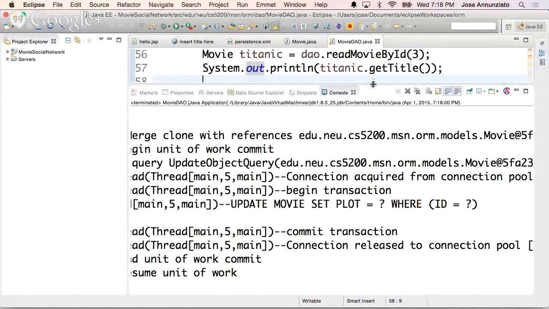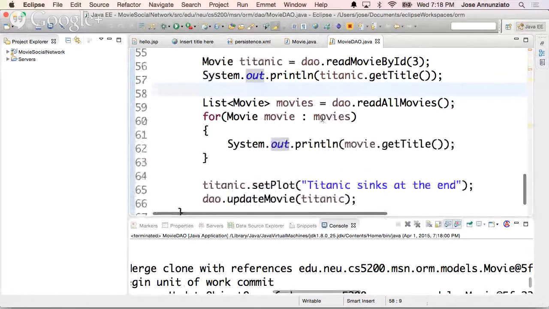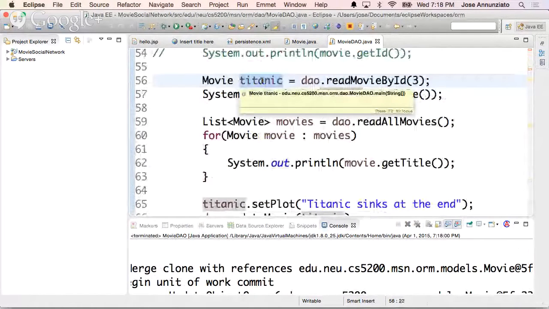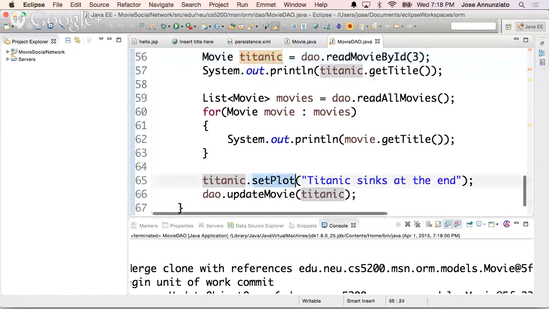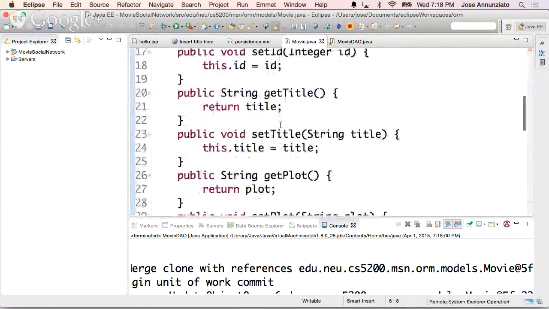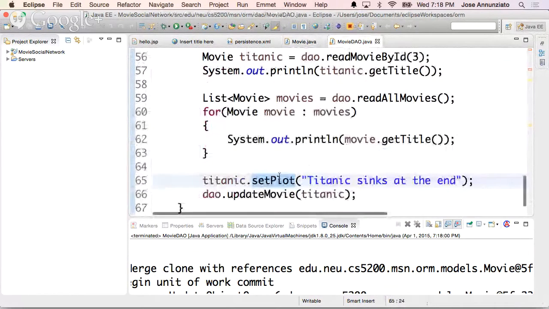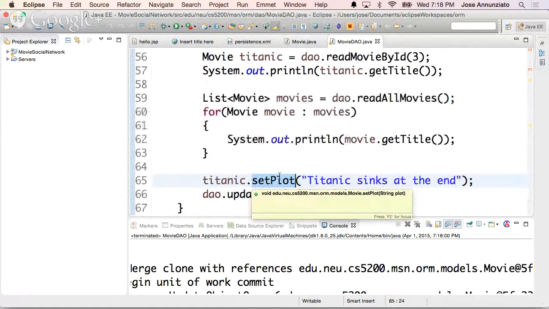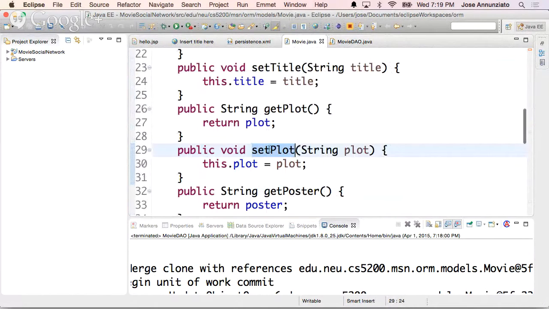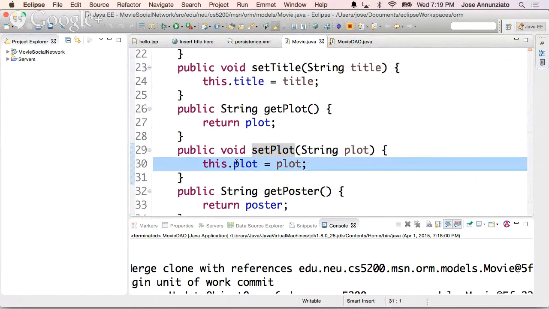And the reason is that these objects, once you get them from the database, right? This Titanic object is now a managed object. Any modifications to that object are being tracked. Okay, these setters, when you do a set title or set plot, these set plot are not my set plot. This set plot over here, right? It looks like it is. As far as I'm concerned, it's using my set plot, right? What's my set plot doing? It's just modifying the plot.